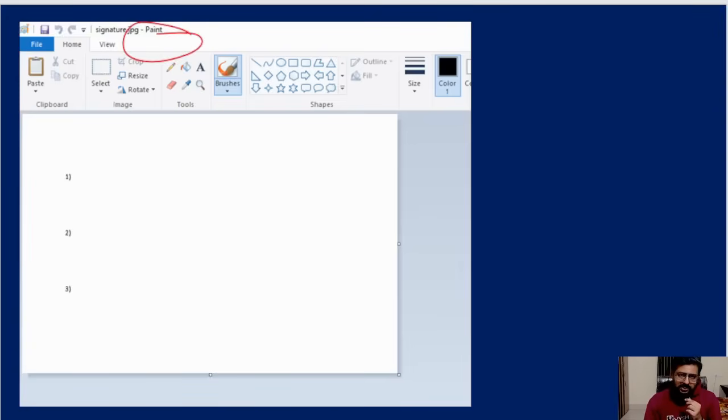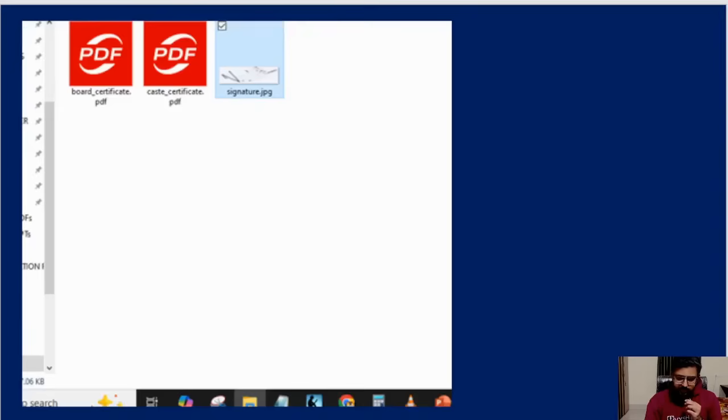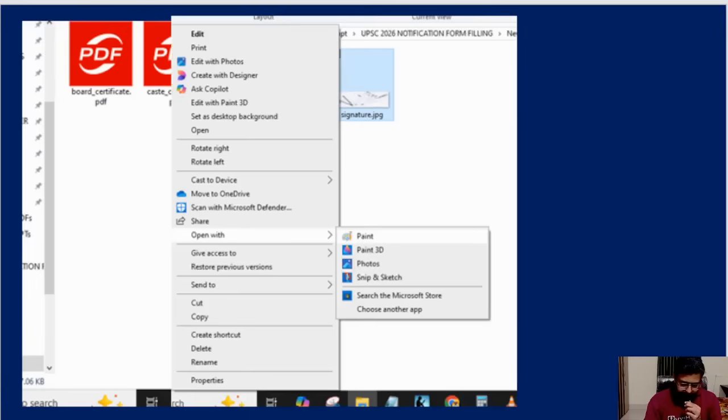Okay, now somewhere in your system, first take a white paper and put your signature one time. If three times is not there, just put one time, and then take the photo of that, put it in your system. Suppose this is your sign inside your system. This also, go and right click and open it in Paint. Open with Paint.